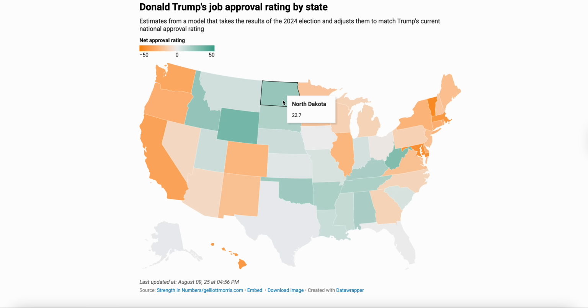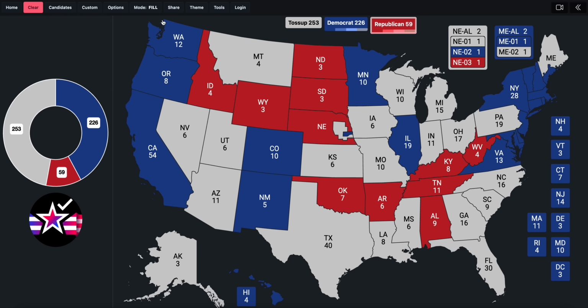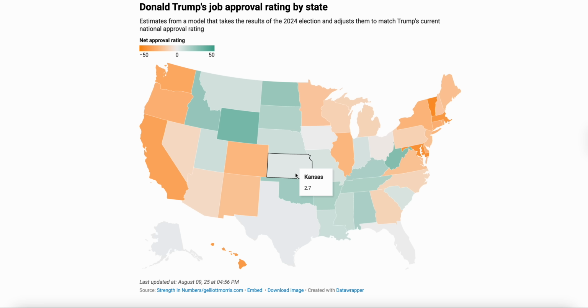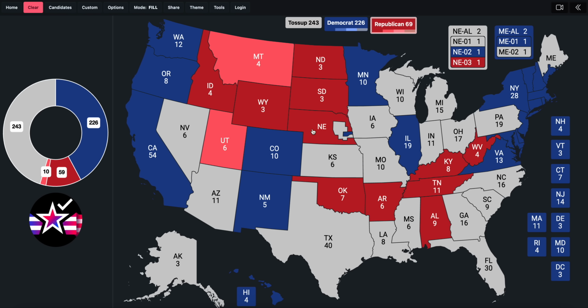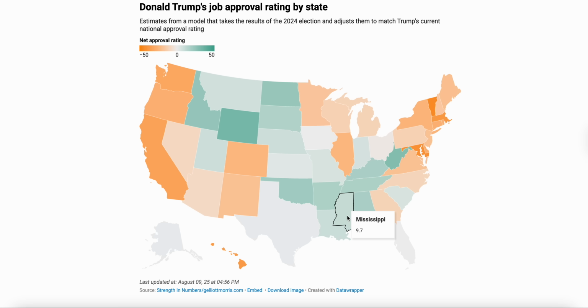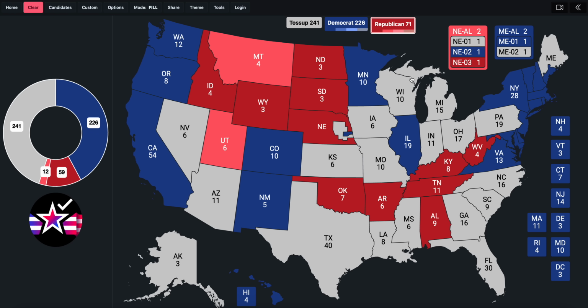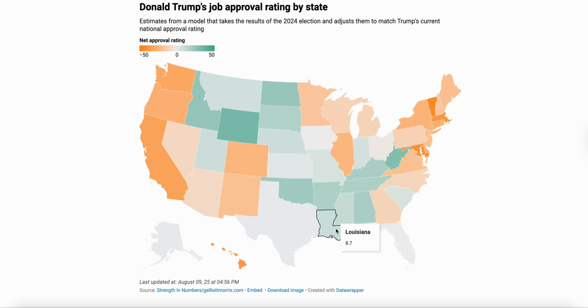And that brings me to the likely states. States like Montana and Utah that are okay with Donald Trump, but not to the degree that they were in the last cycle. And again, that makes sense. Nebraska, Kansas, these are states that joined the ranks as pretty locked in for the GOP, I would argue, but aren't thrilled with the way the administration is going. So states like Louisiana and Mississippi and South Carolina and Indiana and Missouri pretty much join those groups as states that are decided by likely margins. I'd say Indiana is there, Mississippi is there, Louisiana is there. South Carolina and Missouri, I believe right now, though, unfortunate for the president, are not there just yet.